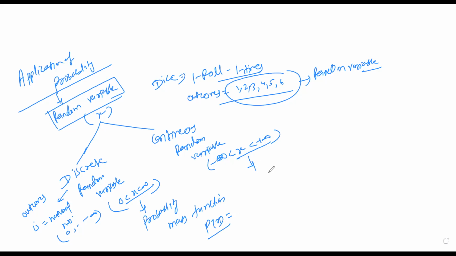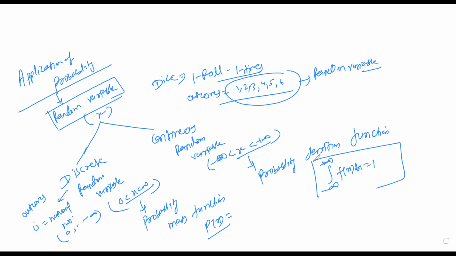Similarly, in continuous random variable, there is a probability density function, whose definition is the integral from minus infinity to plus infinity of f of x dx must be equal to 1. Similarly, in probability mass function, the sum of the probabilities of the random variable must be equal to 1.